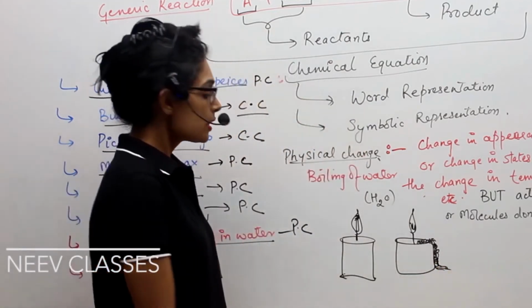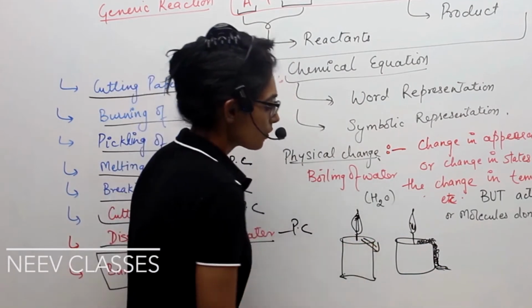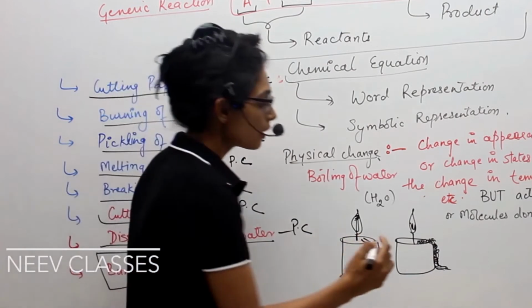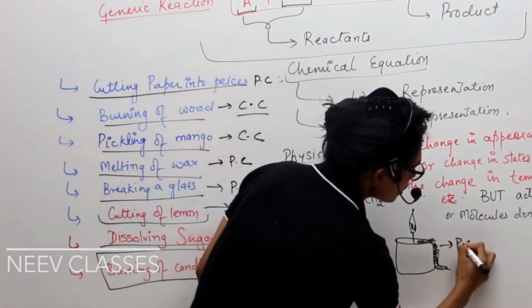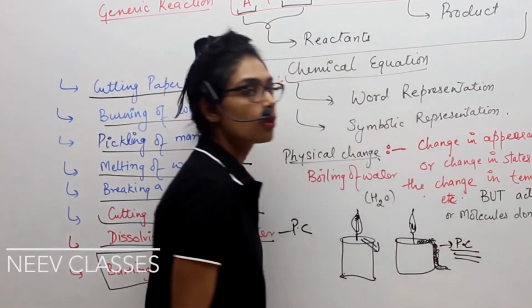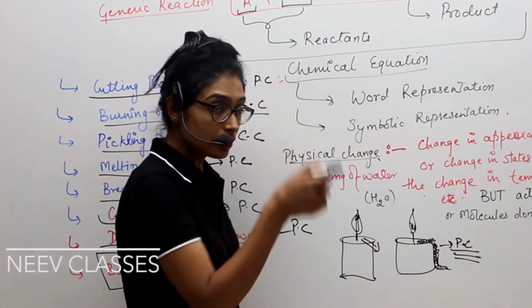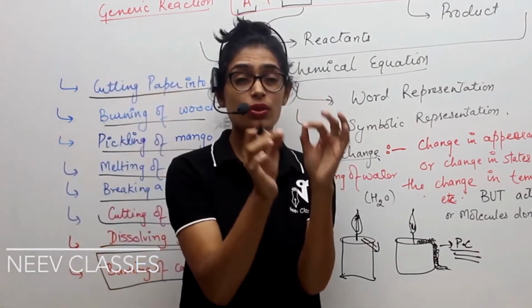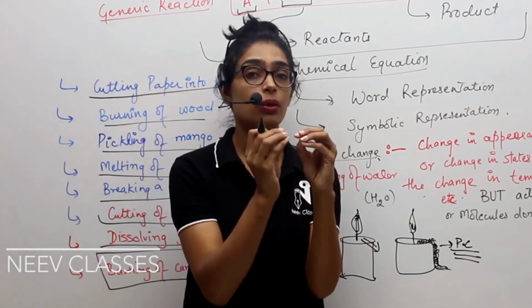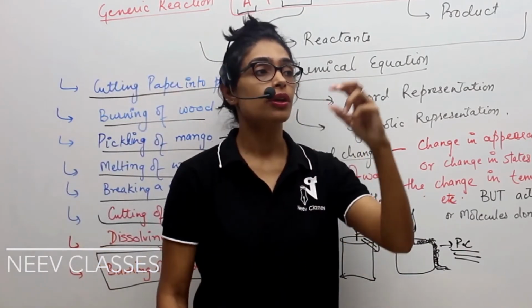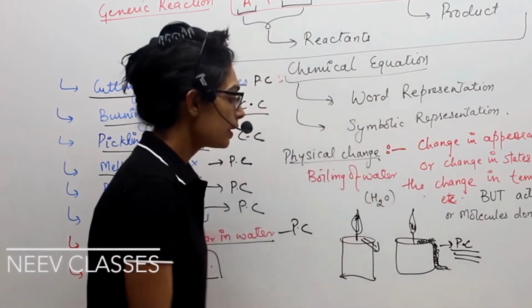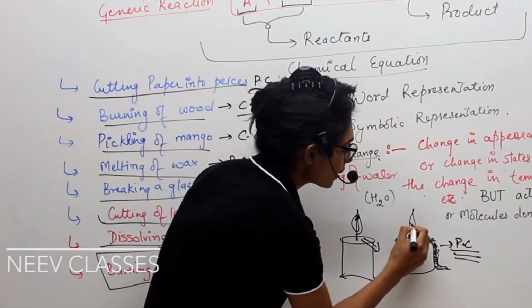So what we can see is the wax which is used to make a candle has started melting off. That is nothing else but a physical change, because melting is not changing the property of your wax. But the thread which is present inside your candle, that thread which is made up of fibers, is burning and converting into different compounds. It is converting into carbon dioxide, some unburnt particles, and water vapor. So that is the reaction happening inside.